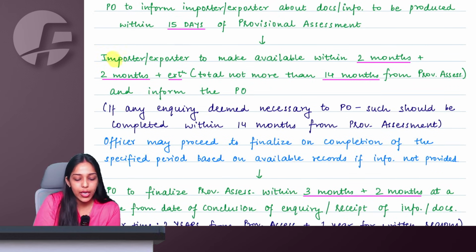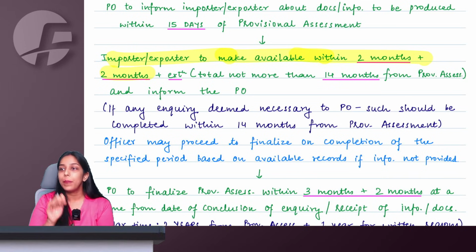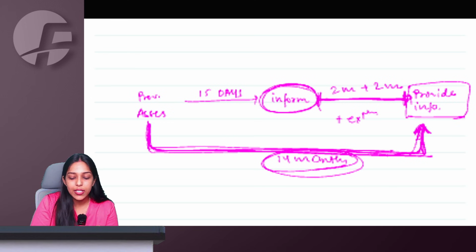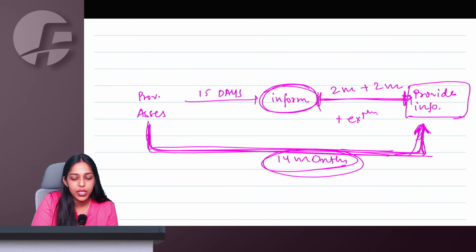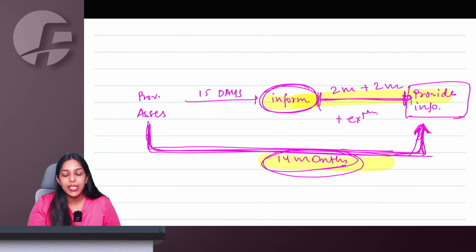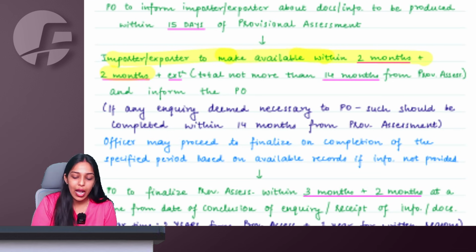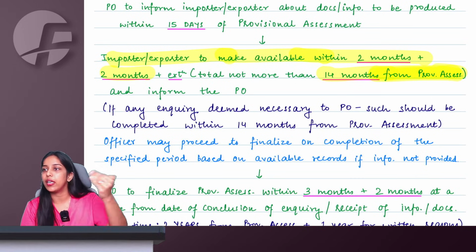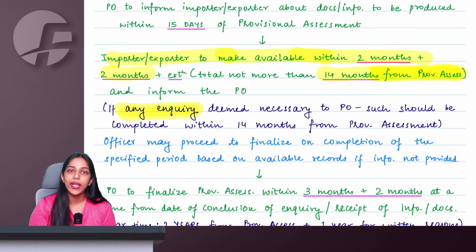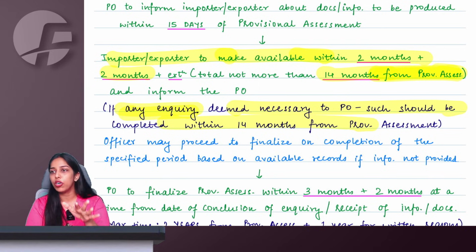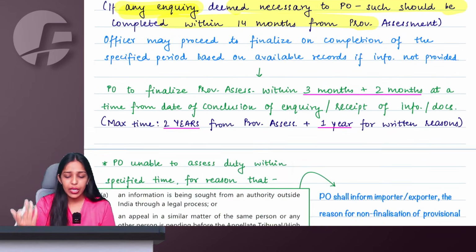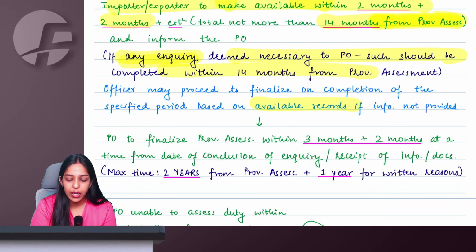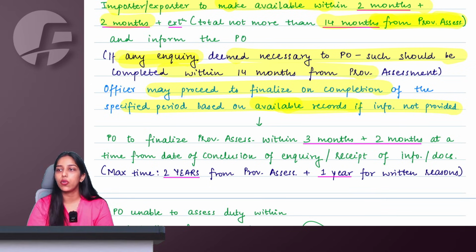So we are saying the importer or exporter has to make the information available within 2 months plus 2 months plus extension. These 2 months plus 2 months are calculated from the day when the officer informs you about the details required. But these 14 months, which is the maximum time limit, are calculated from the date of provisional assessment only. So you make available the information and inform the officer. If the officer wants to conduct any inquiry, that also has to be completed within these 14 months from provisional assessment. If I don't provide the information, then based on whatever records are available with the officer, the officer can proceed to finalize my assessment.